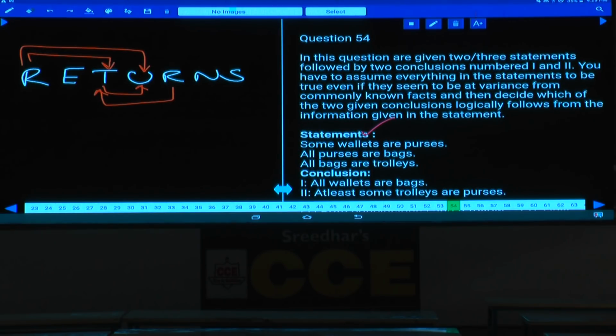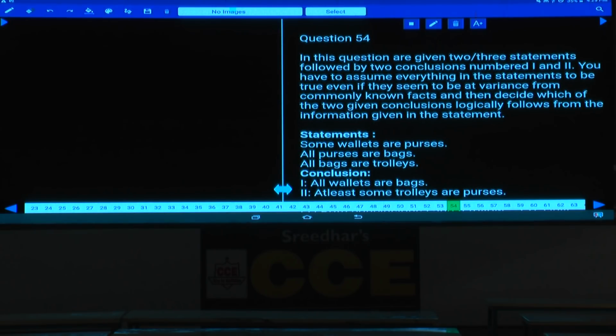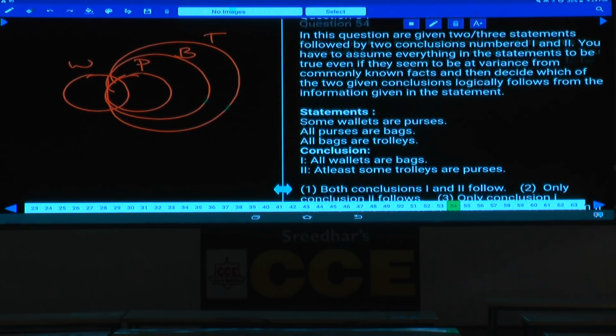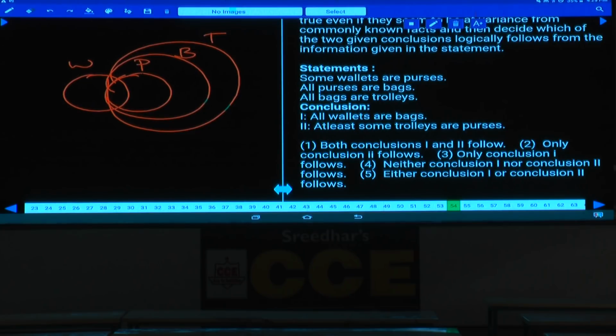Now in this question number 54, some wallets or purses can be written as here. These are the wallets, and these are purses. Some wallets are purses. All purses are bags. All bags are trolleys. Then first conclusion. What is the first conclusion here? All wallets are bags. True or false? That is false.